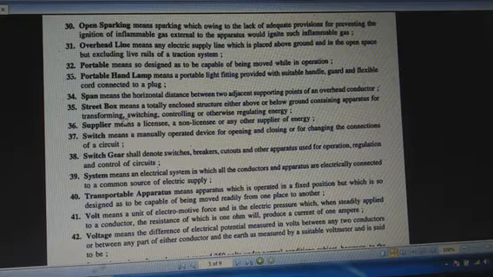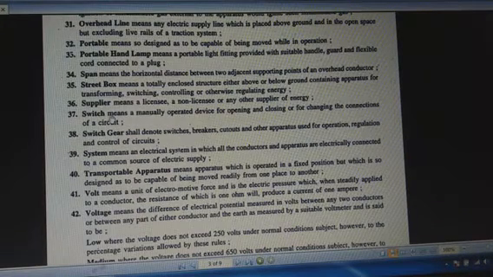Next one is the steel box. Steel box means a totally enclosed structure inside which the switching and controlling devices are placed. Next is the switch. Switch means the controlling device of the circuit which can make and break a circuit. Different types of switches are available in the market like one-way switch, two-way switch, intermediate switch, changeover switch, push switch, etc. And according to the model, switches are also of different types.